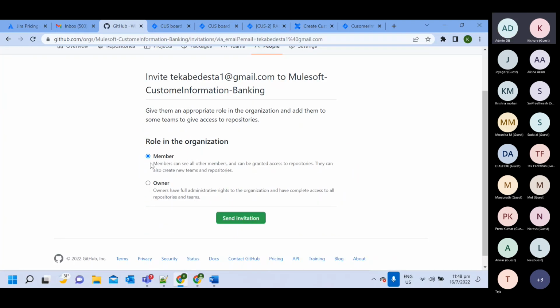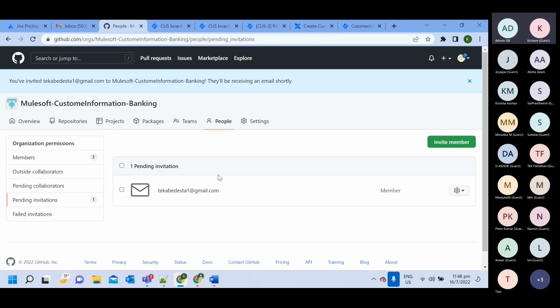And then you must select this member one. Select the default one. Don't give owner access to anyone. Give member access. Send invitation. Okay, so he will receive an invitation and at the same time he will receive one email. So I will collect all the 30 mail IDs and I will provide them to you. Okay, is it clear to Anisa and Kishore, please? Yes, yes, yeah.